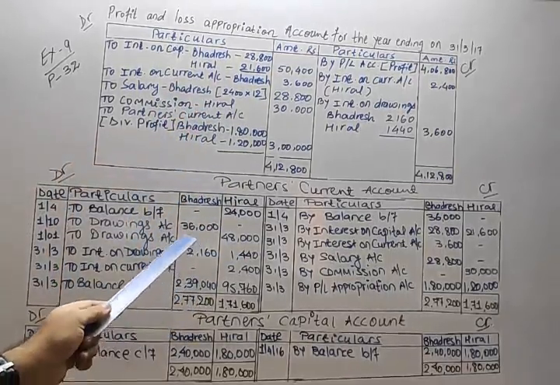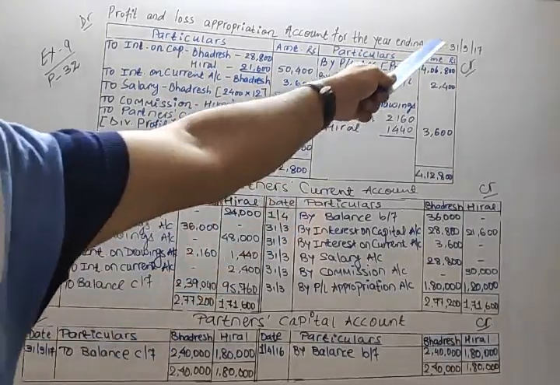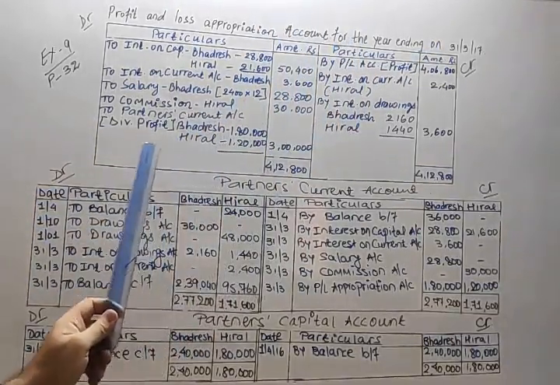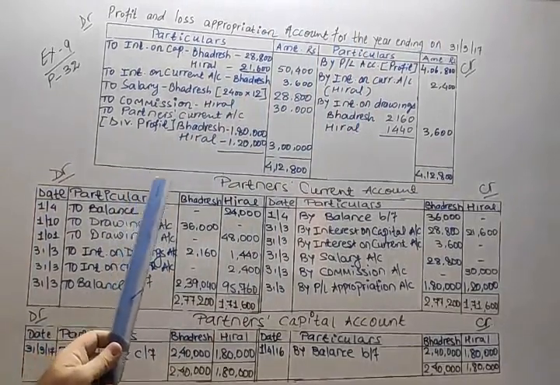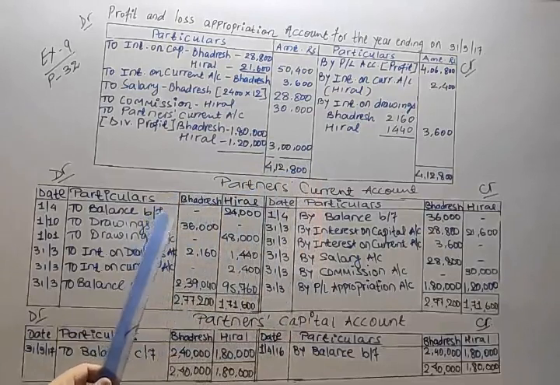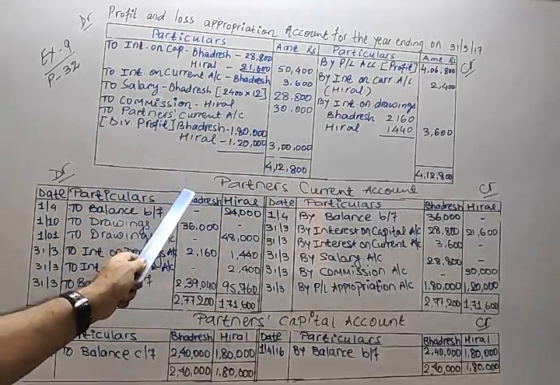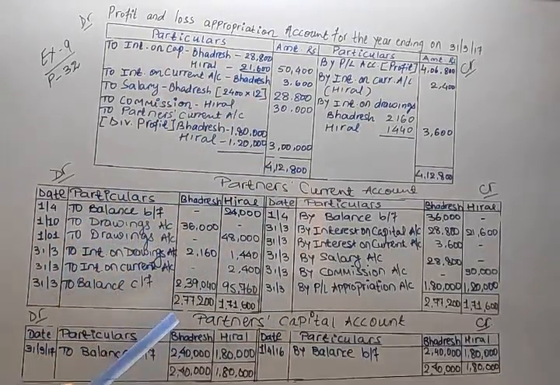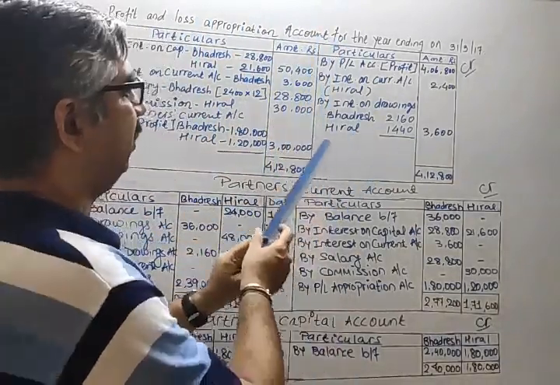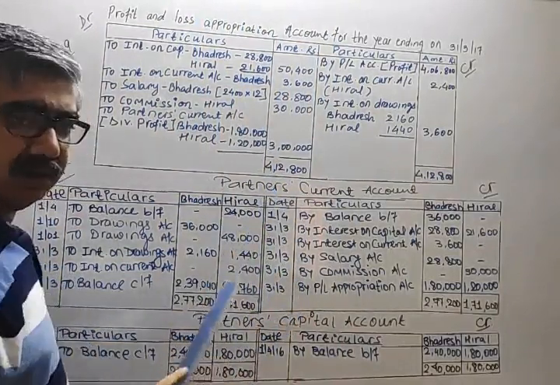Before consideration of the above mentioned adjustments, the profit for the year ending on 31/3/17 of the firm was 4,06,800. From the given information, we are supposed to prepare partners' current account, partners' capital account, and the profit and loss appropriation account of the firm. This account is of the firm, and these two accounts are of partners.